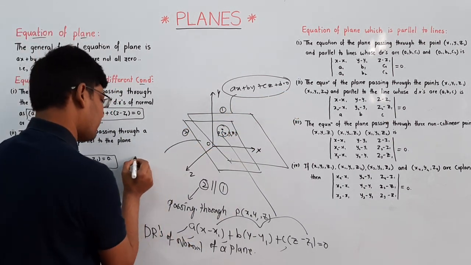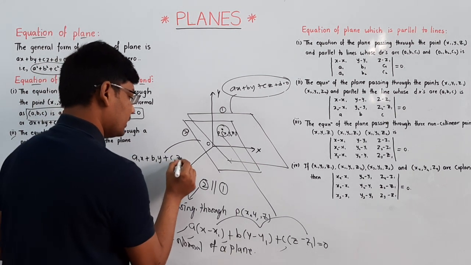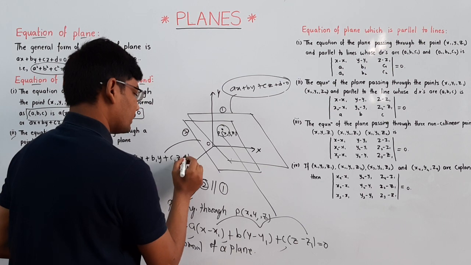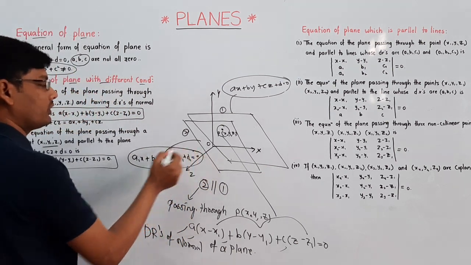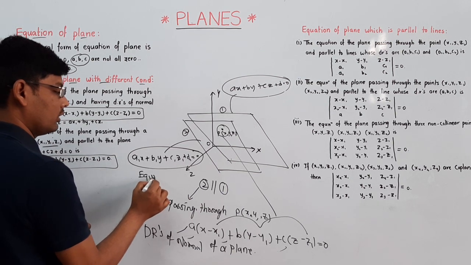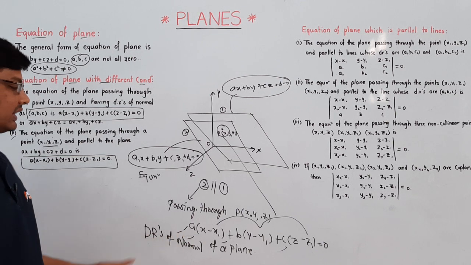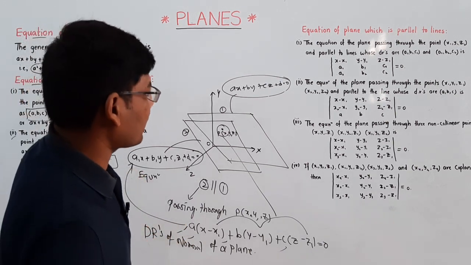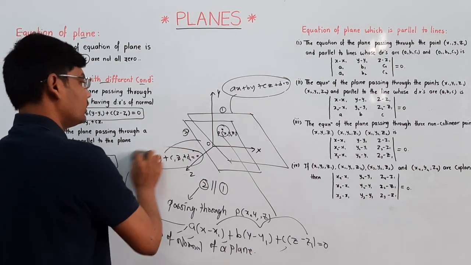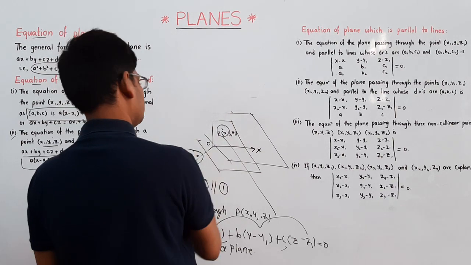Then the equation of the plane is a1x plus b1y plus c1z plus d1 is equal to 0. This is the required equation of the plane. After substituting the values, we will get the equation in this format. So this is all about the different formats of a plane here. Now we are going to discuss some more concepts of a plane here.